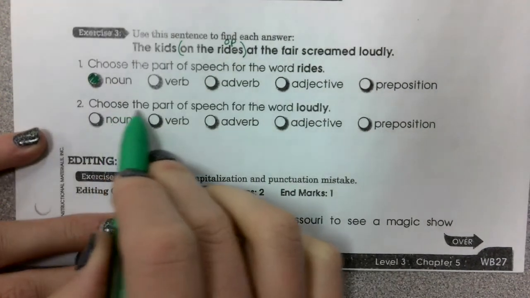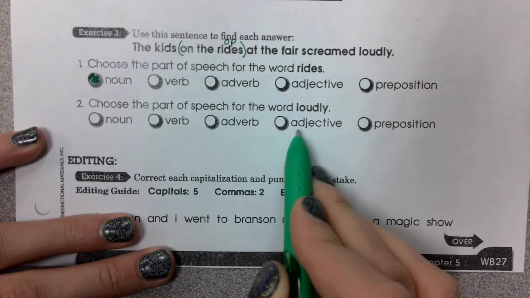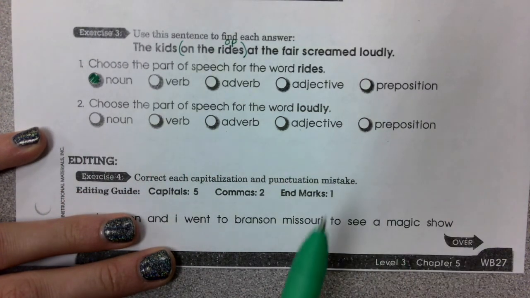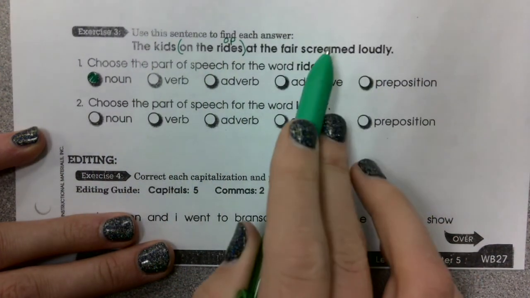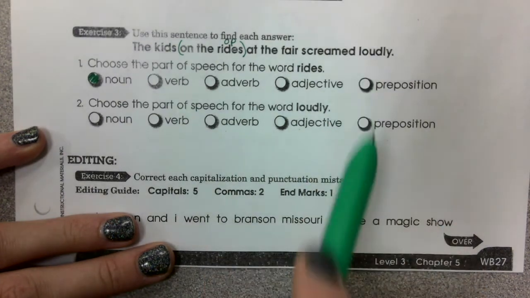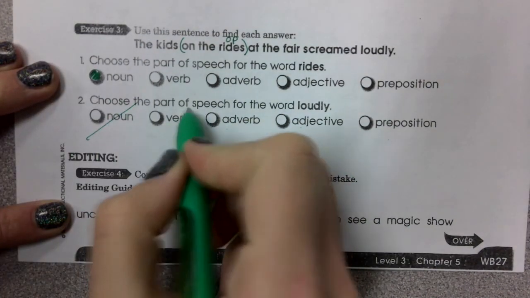What is loudly? Choose the part of speech for the word loudly. Is it a noun, a verb, an adverb, an adjective, or a preposition? The kids on the fair screamed loudly. Ooh, this answers the question how. Screamed how? Loudly. So would that be an adverb, an adjective, a preposition? It's not a noun, not a verb.